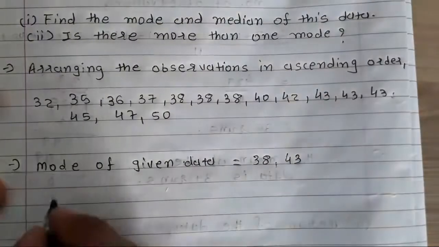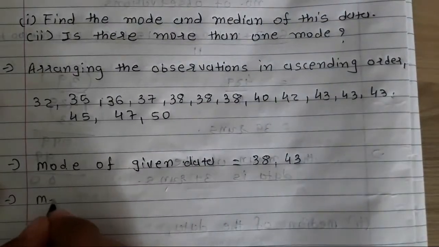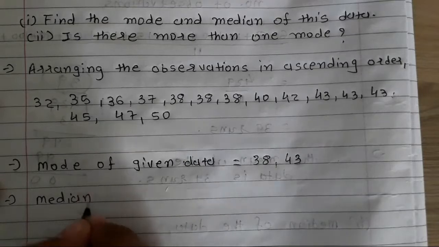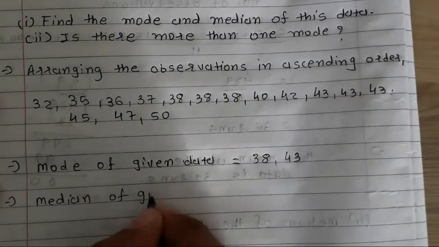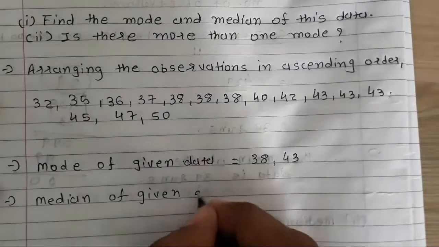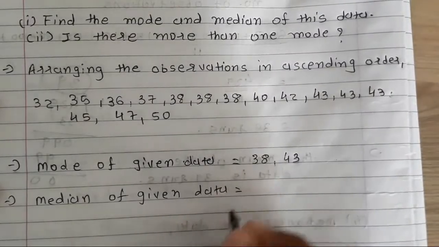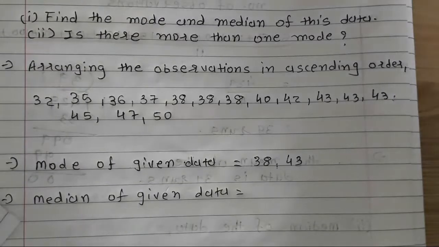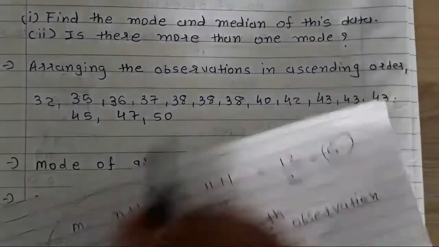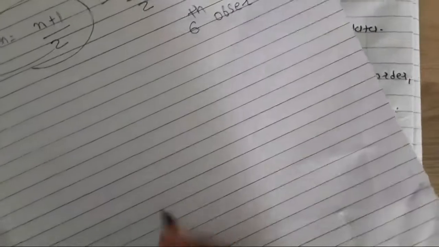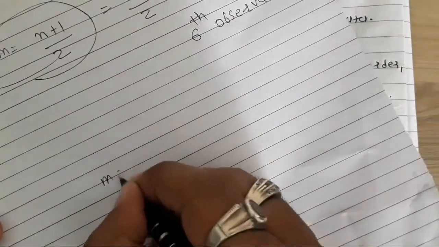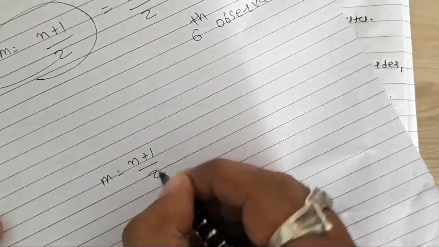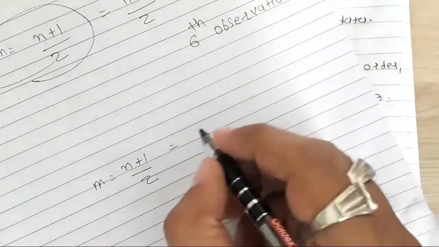So we can write 38 and 43. Now we have to find the median of the given data. As I told you in the previous question, if an odd number of observations is given, we can use this method to find the median. Here 15 observations are given, so I can write m is equal to n plus 1 divided by 2, where n represents the total number of observations.